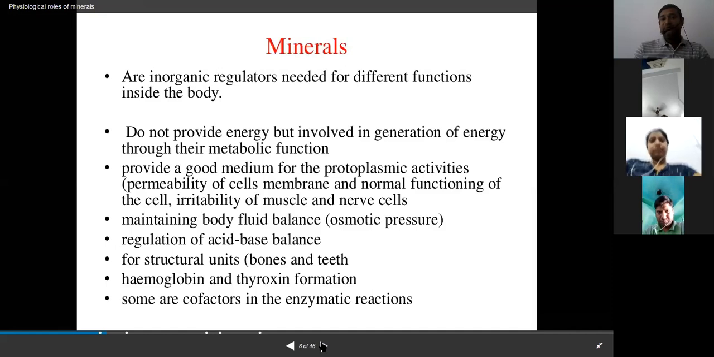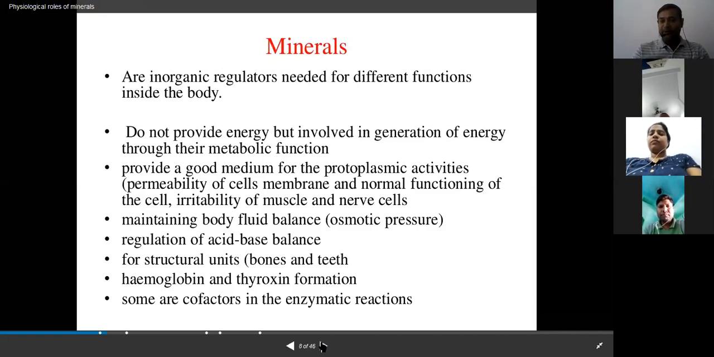There is also a terminology for minerals. These minerals are inorganic regulators which are needed for different functions inside the body. They do not provide energy, but they are involved in the production of ATP for energy needs through metabolism. These minerals also provide a good medium for the protoplasmic activities.